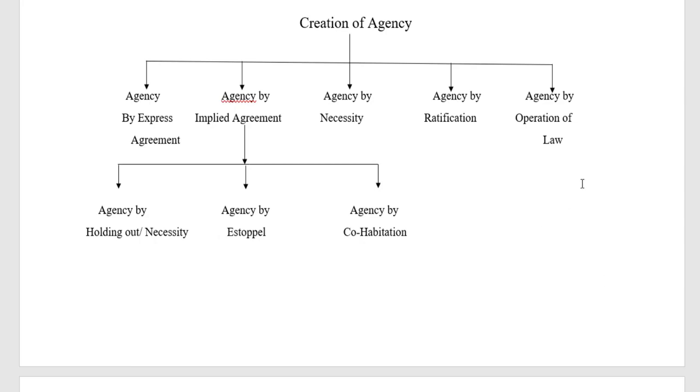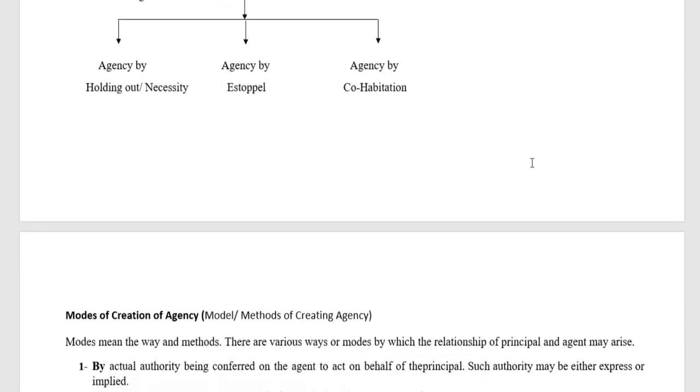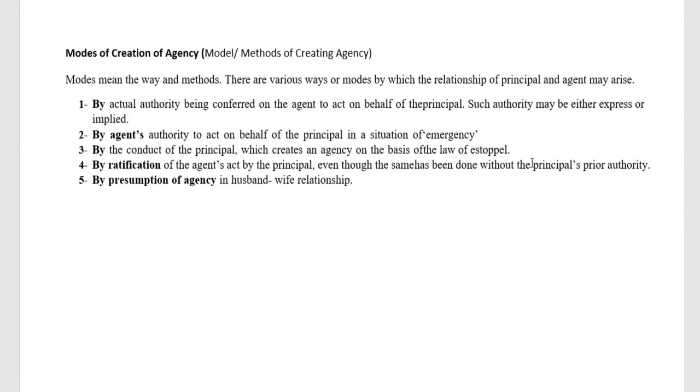That means by operation of law, these promoters will have a position like agents with regard to the company, and likewise with regard to the partnership firm, which is also an artificial legal person. There the partners act as the principal as well as the agents. So these will come under agency by operation of law. Then we have to discuss the other aspects.